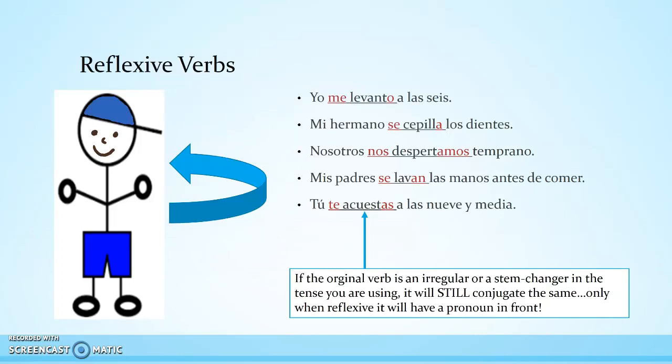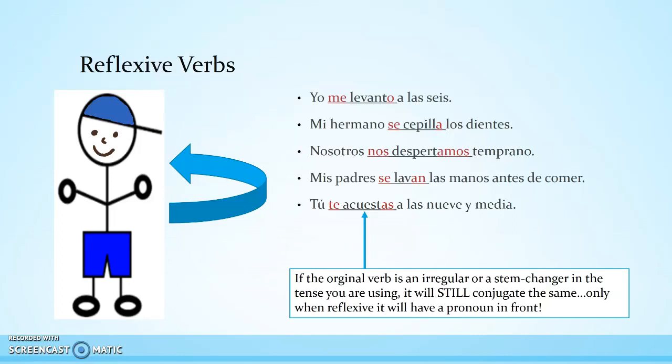Both parts agree. Nosotros nos despertamos temprano. We're getting up early, okay? But we're getting ourselves up. Nobody else is waking us up. So I have to use my reflexive pronoun nos, and I use my normal nosotros ending amos. Mis padres se lavan las manos antes de comer. My parents wash their own hands before eating dinner. They're doing the action and doing it for themselves. So I put the proper pronoun in front of the verb, se, and match it up with the proper ellos conjugation ending, an, se lavan.